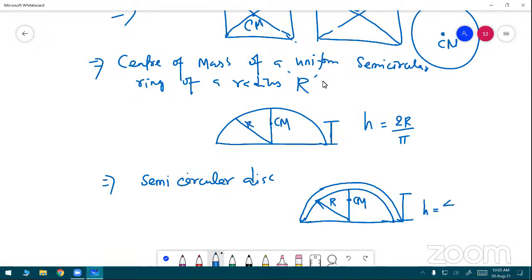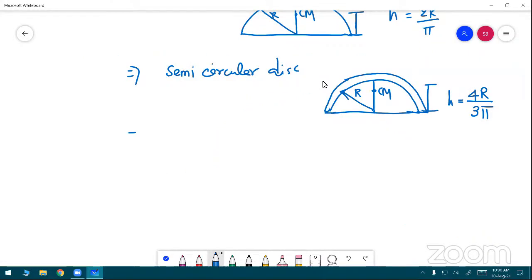And another formula: center of mass of a hemispherical shell.